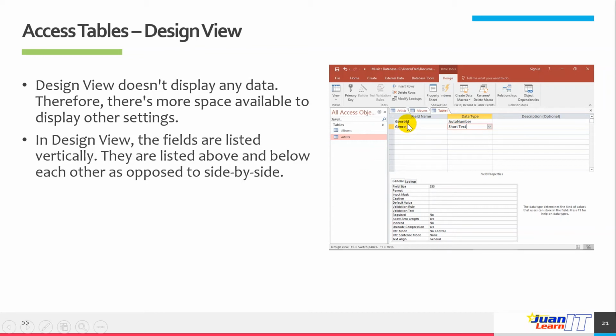For instance, you'll have here genre, short text. Unlike in datasheet view, before you create a field, you have to define the data type first. The way design view works is, when you click on a field in the top frame, the bottom frame displays the properties of that field. You can then change these properties as required.